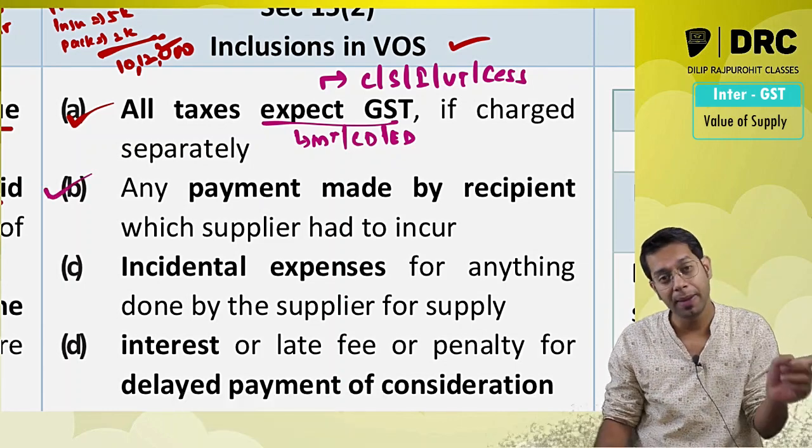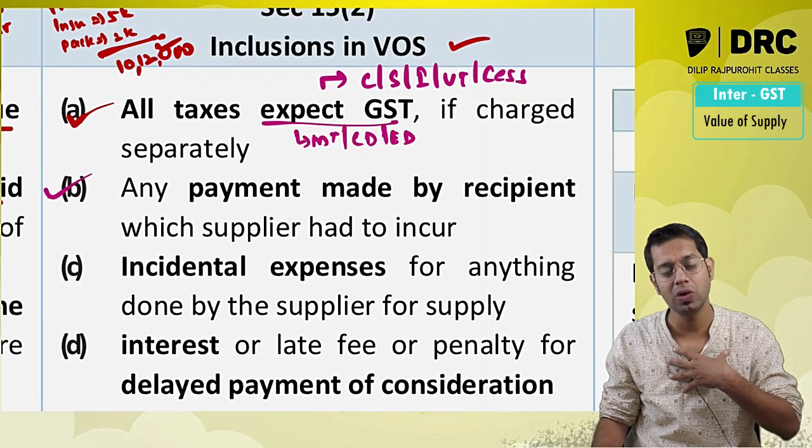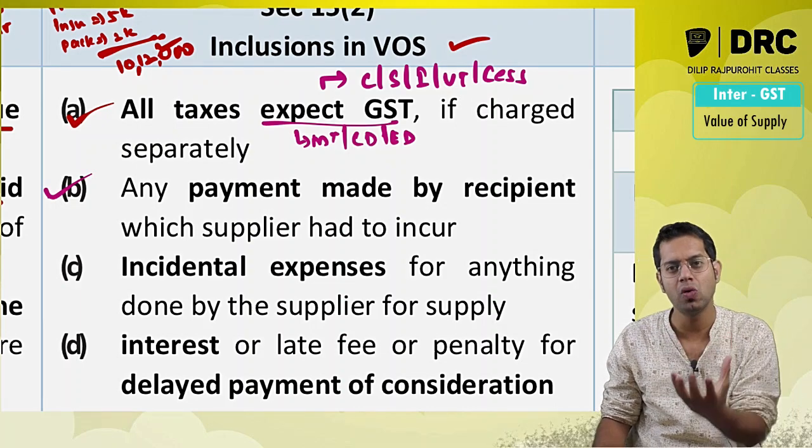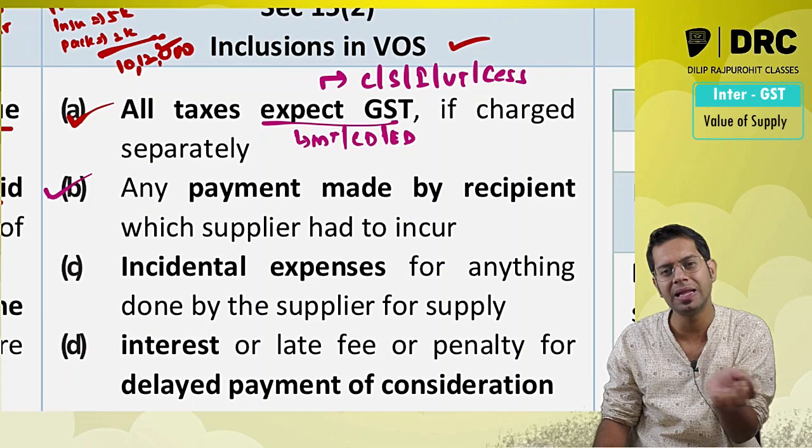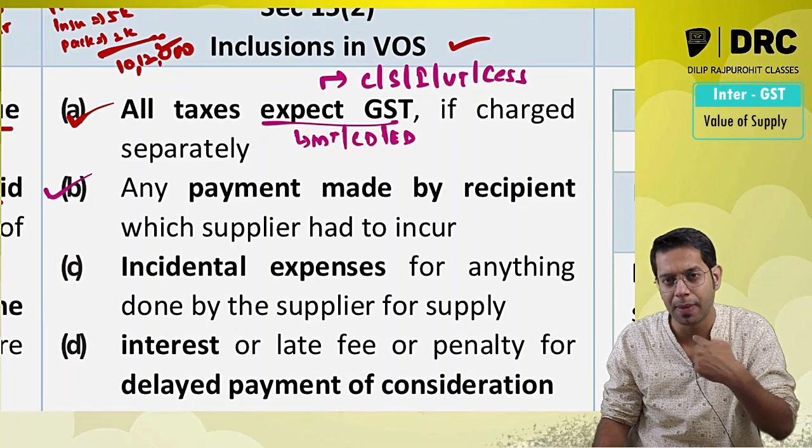Then any payment made by the recipient which the supplier had to incur. I am supplying goods to you. For making this particular supply, there is an expenditure which was supposed to be incurred by me.